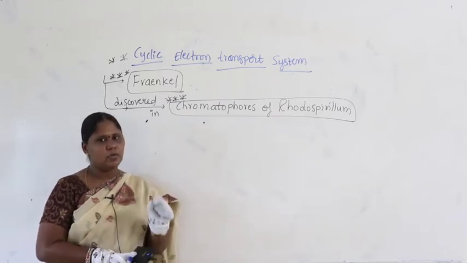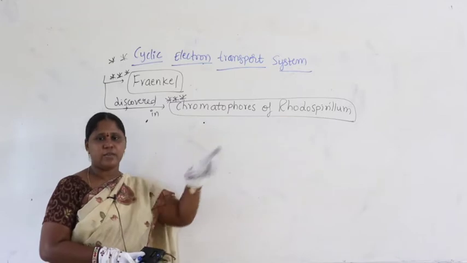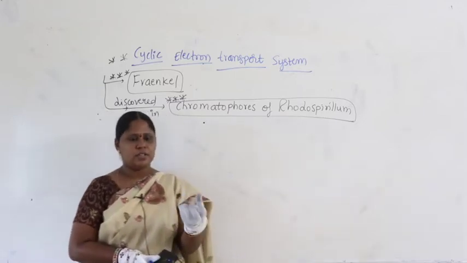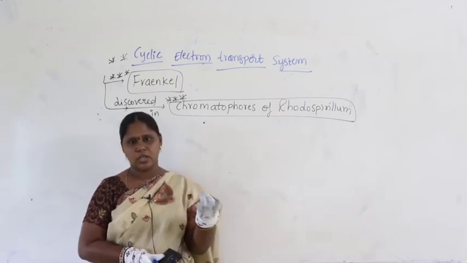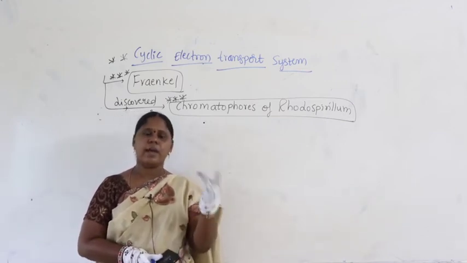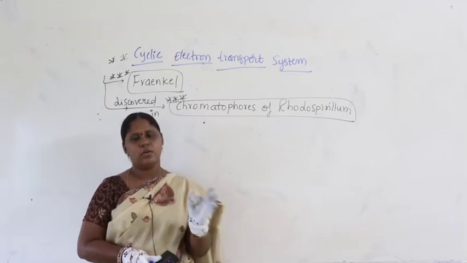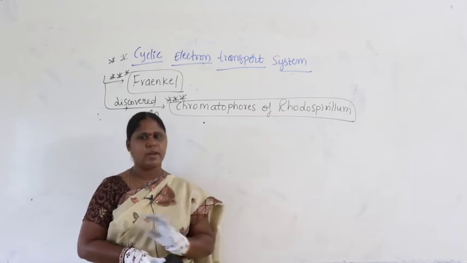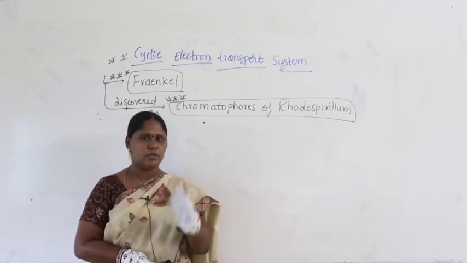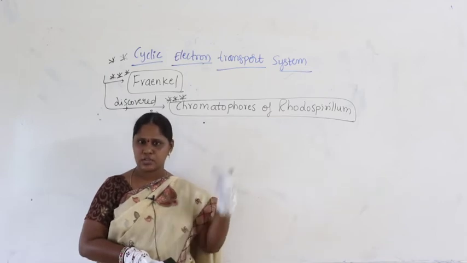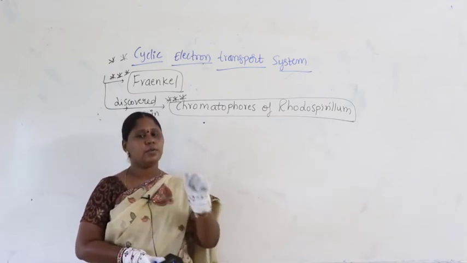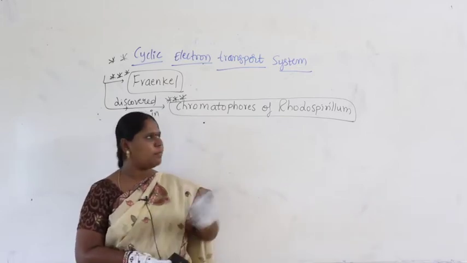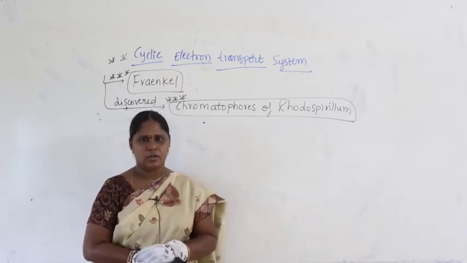So I am not telling you what category it is an example for, but I gave four options. Rhodospirillum is an example for what? First option photoautotrophs, second chemoautotrophs, third photoheterotrophs, and the next option chemoheterotrophs. Find out. If you can remember, well and good, and if you do not remember, make sure you take out your biological classification running notes of first year. Check yourself and try to remember all four categories and all examples. Practice once again, so that you become perfect with the first year concept.